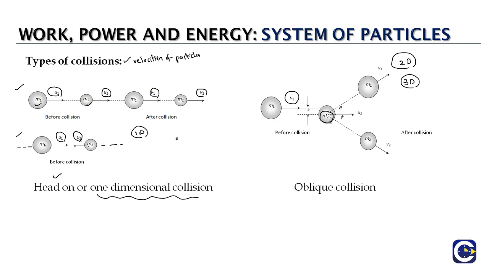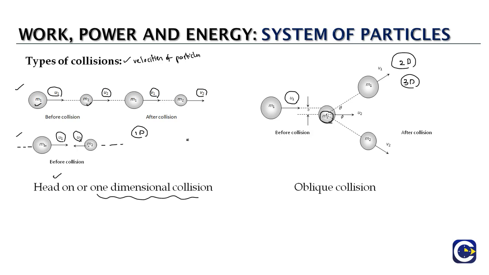So we have the division of collisions into elastic and inelastic based on whether the kinetic energy of the particles is conserved or not. If it is conserved, we call them elastic collisions. If it is not conserved, then we call them inelastic collisions. And we have a second classification of collisions based on the directions of the velocities.